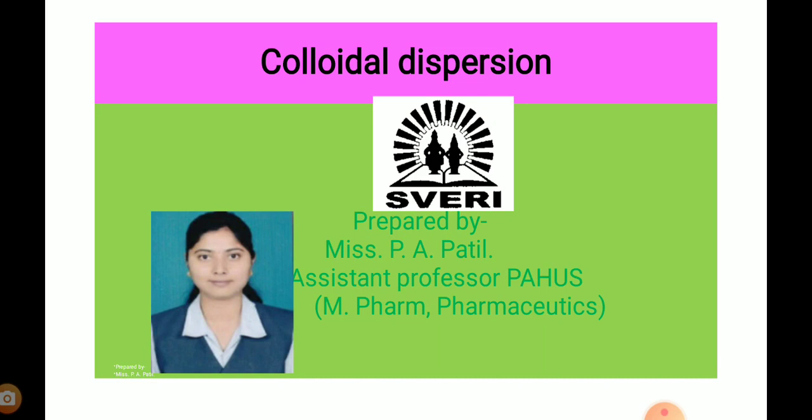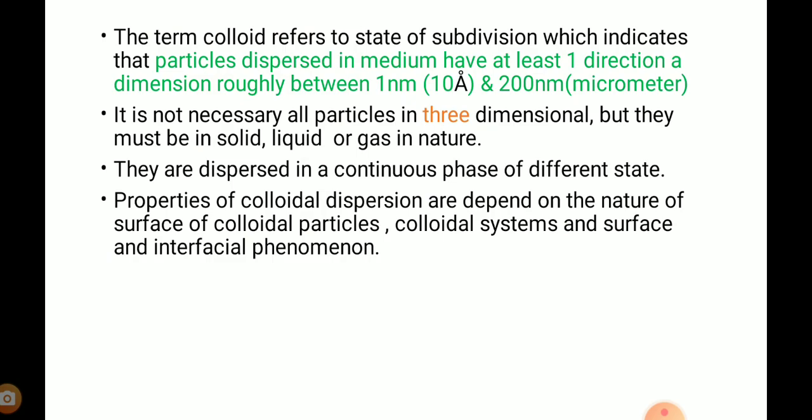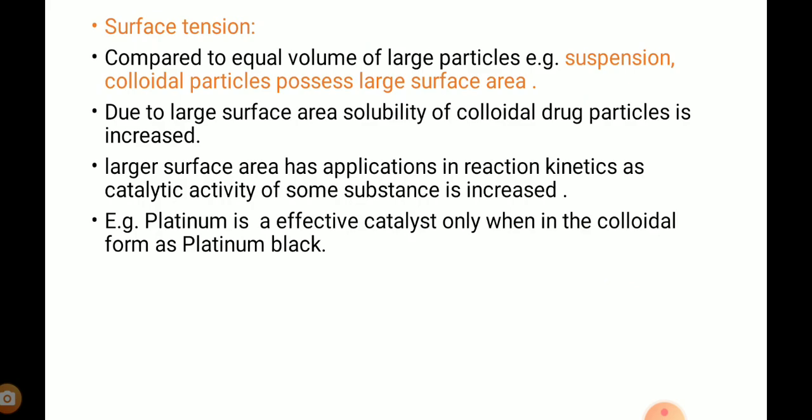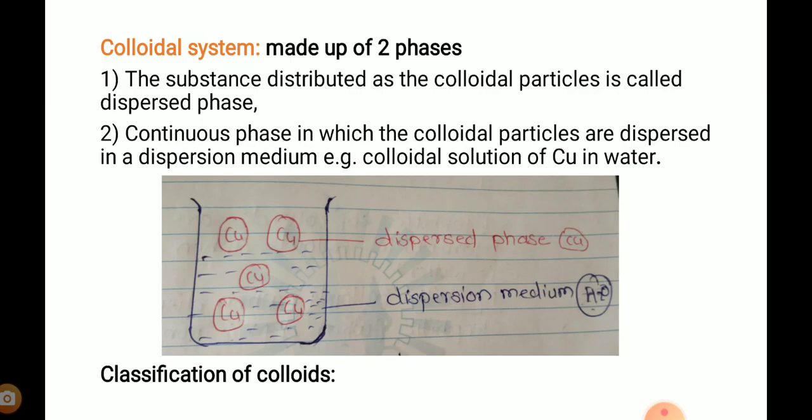Today we are discussing the topic colloidal dispersion in physical pharmaceutics. In this unit, I am going to cover the classification of colloidal dispersion. Generally, a colloidal system is made up of two phases. The first phase is the dispersed phase.